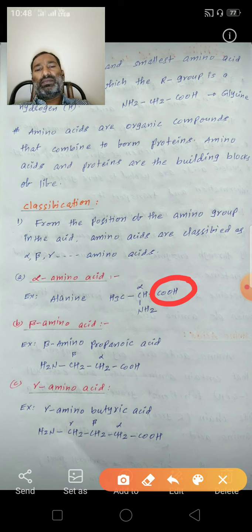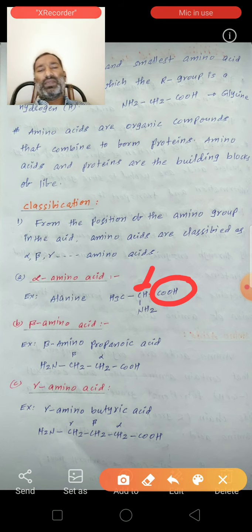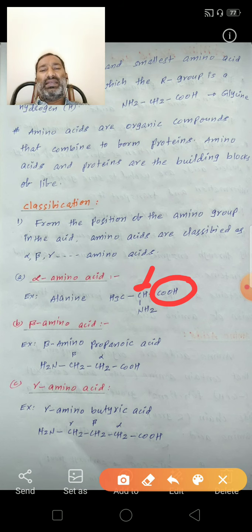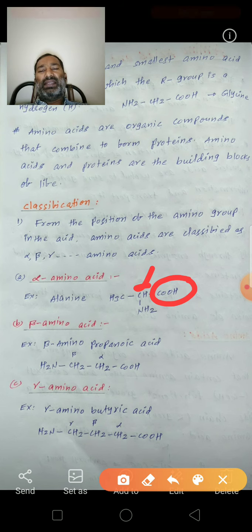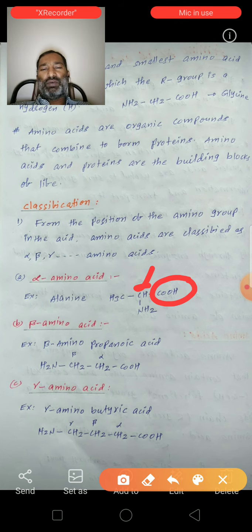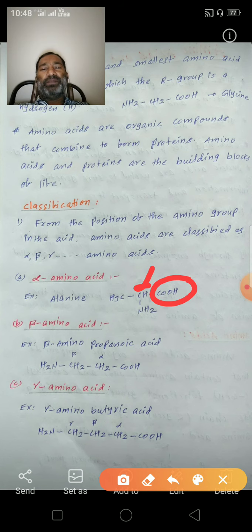This side carbon is known as the alpha carbon, containing the NH2 group. So here the alpha carbon contains the NH2 group, and the remaining R is equal to CH3. This is the alanine structure. The NH2 group is attached to the alpha carbon of the COOH group, so it is an alpha amino acid.